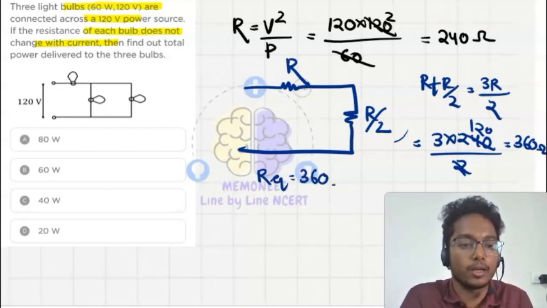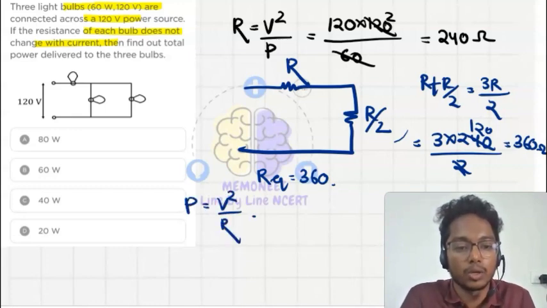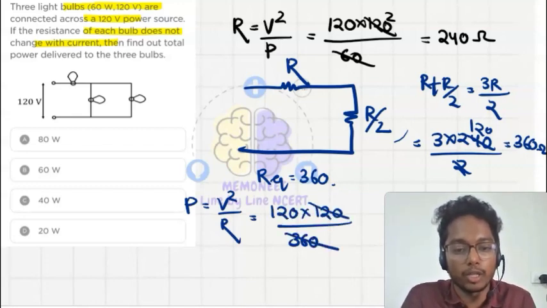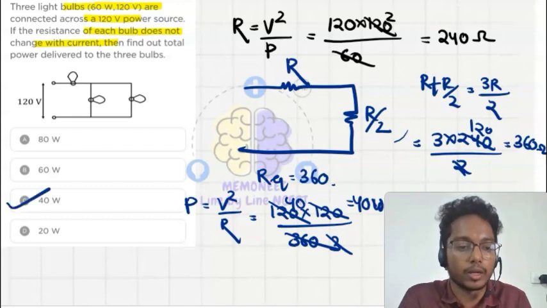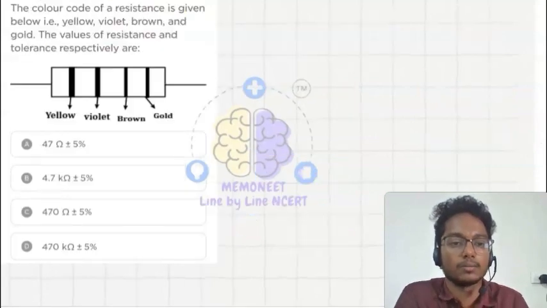So what is given? Power delivered, I can write P is equal to V square upon R. So it is 120 into 120 upon 360. Okay, 120 and 360, cancel 3 and 3, 120 cancelled, it is 40. So what will be our power? 40 watt. So our correct answer is option C.